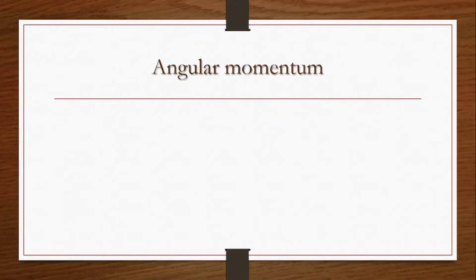First, what actually is angular momentum? Generally, we define momentum as the capacity to make other objects move in its motion, and there are mainly two types of momentum, that is linear momentum and angular momentum. We say that linear momentum, which is denoted as P, is the product of mass and velocity, and angular momentum is the rotational equivalent of linear momentum.